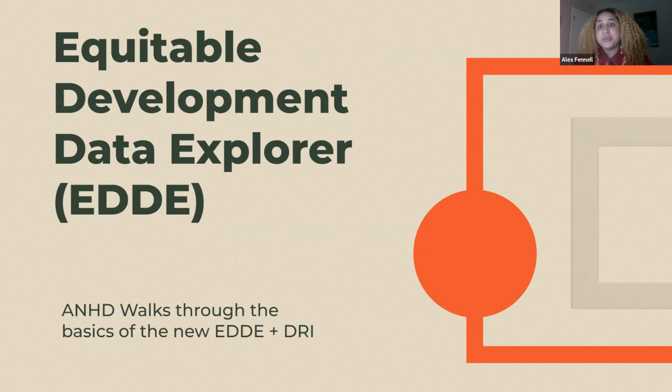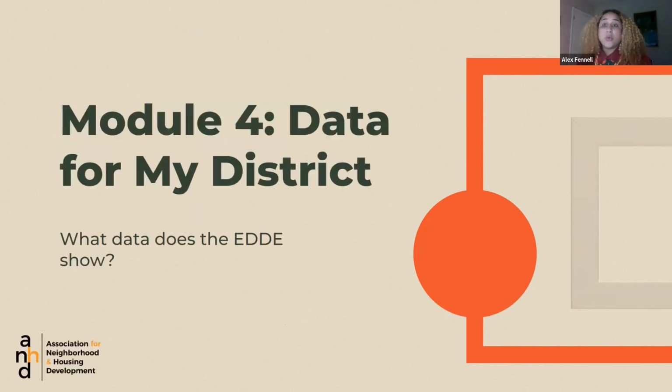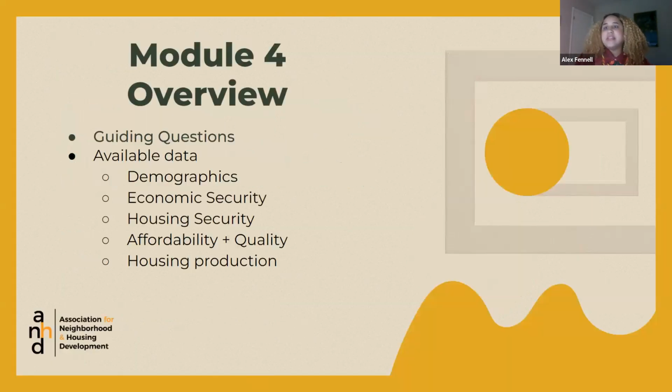So we're going to jump into this next module, module number 4, with the assumption that you already know how to or have found your district to start thinking about and understanding the information available in the tool. So basically, data for my district. This is walking through what data does the EDDE show. Our overview for this section is we are introducing guiding questions. For the rest of the training, we'll be using 3 guiding questions to take us through how we can use the tool. We'll also be looking at what data is available for the district that you're looking at.